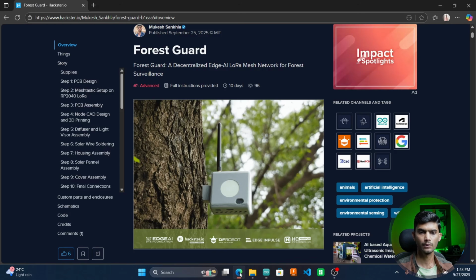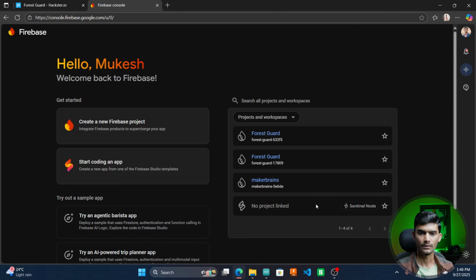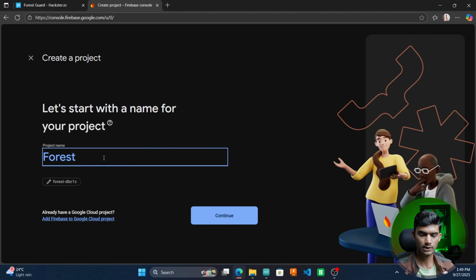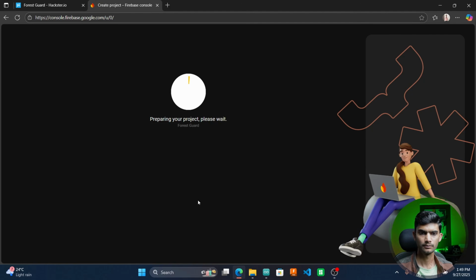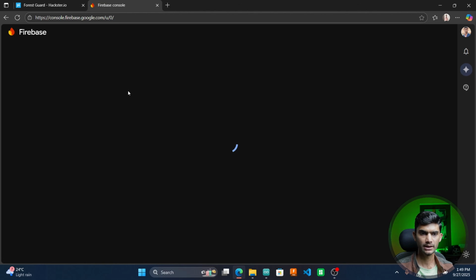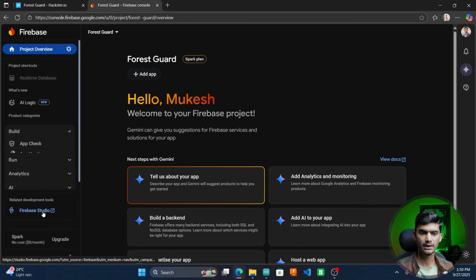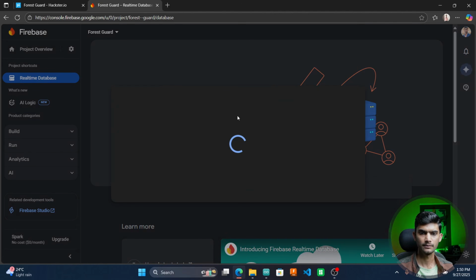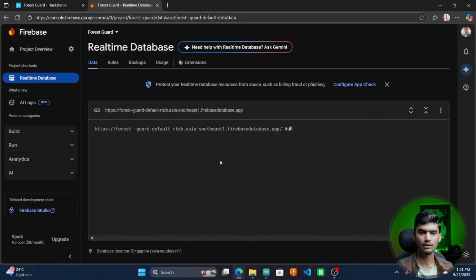For that, go to your browser, go to console.firebase.google.com and here click on create a new Firebase project. Name your project and click on continue. Once your Firebase project is created, go to the project, go to build, real-time database, create a new database. I'll set up this database in test mode and click on enable. This has created your real-time database.